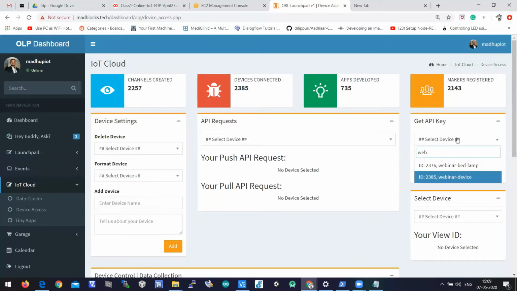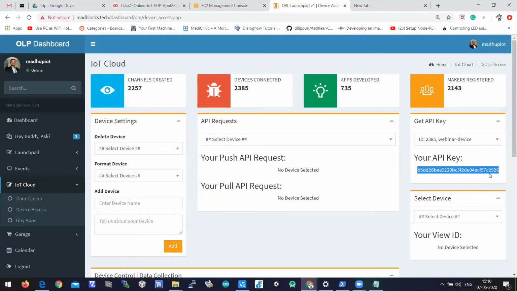When you select your device, webinar device, it shows an API key which is generated by the cloud when you add the device here. It is an encrypted API key. In ThingSpeak also, when you create a channel, it generates an API key. Here also, when you add a device, it generates an API key.